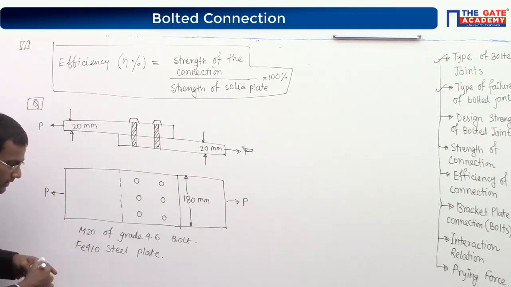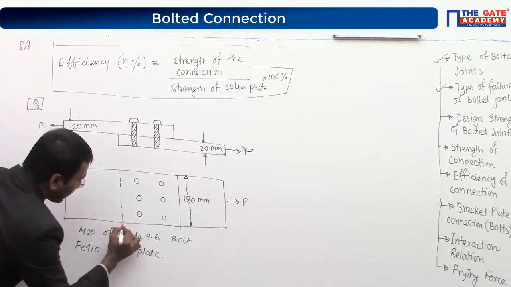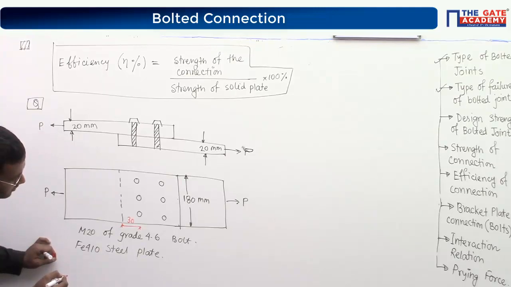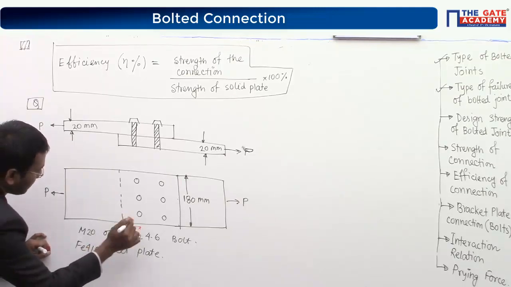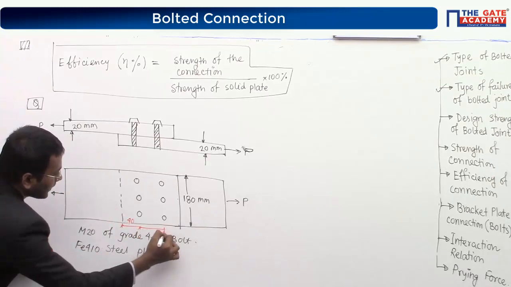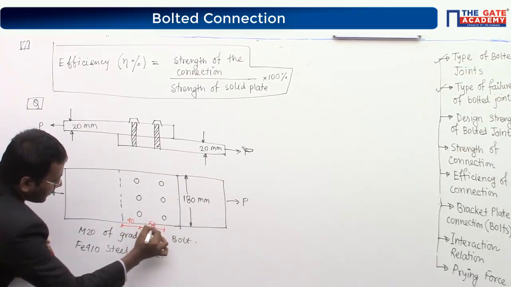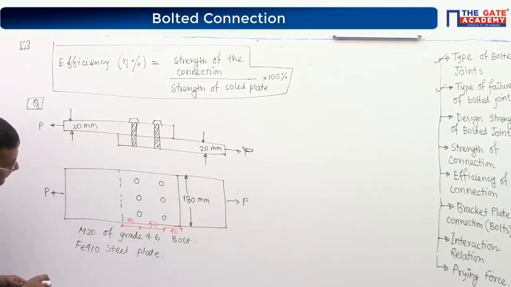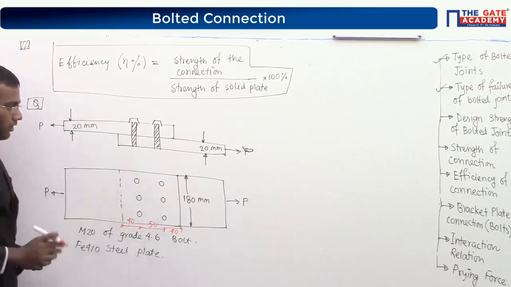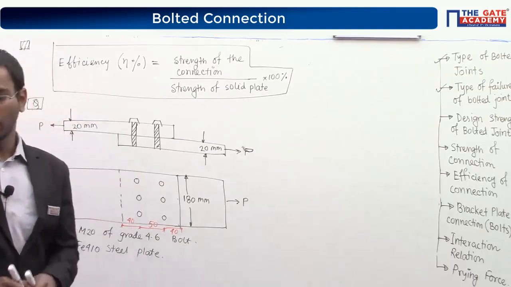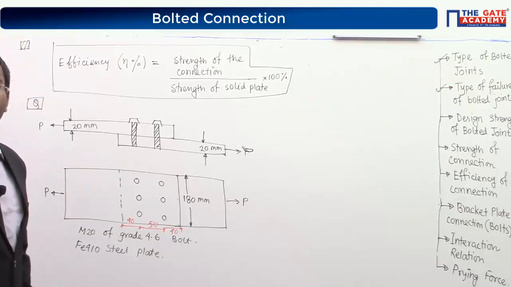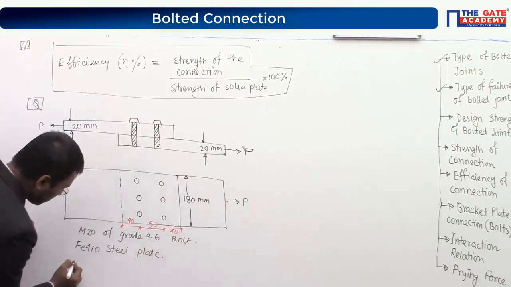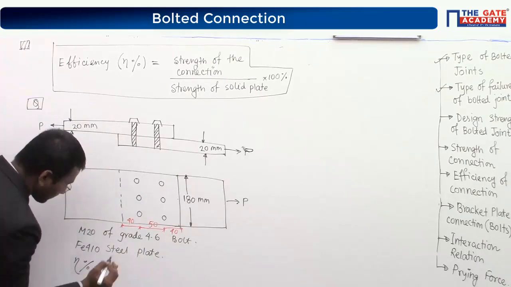Anything else required? Yes, let us consider these distances as 30. Is it sufficient? Not 30, make it 40. Next, let us consider this as 50, and this is also 40. Similarly, this side 50, 50 and 40, 40. This way it is provided. Find out the efficiency of the connection in terms of percentage.